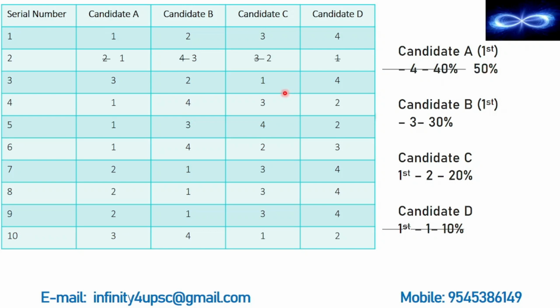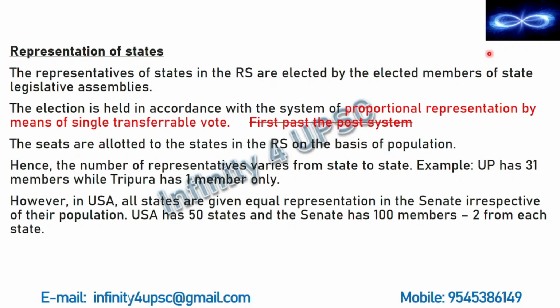Now the next candidate with the least number of votes is candidate C. So we are going to remove him from this election, and whoever has voted for candidate C, their first preference would be discarded, and their second preference would become their first preference. And we will count once again and we will see which candidate passes this mark of 50%. And only that candidate will be elected, only he will get the seat. So this is the meaning of proportional representation by means of single transferable vote.